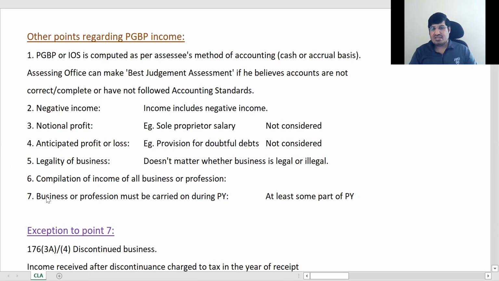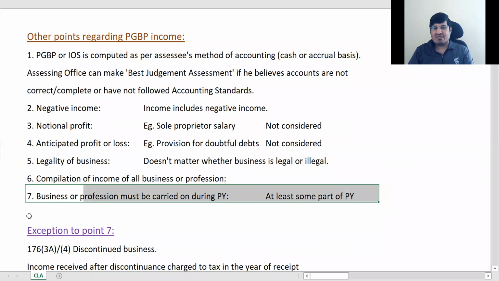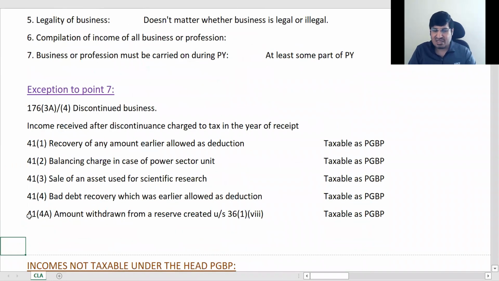Okay. And then the last point is business or profession must be carried on during the previous year. Business आपका चला होना चाहिए, ठीक है, भले ही एक दिन चला हो, but business must be carried on during the previous year, at least some part of the previous year. Okay, these are the main points regarding taxability of business income. Okay, now, regarding this point 7, where we are saying that it should be carried on during the previous year, there are some exceptions.